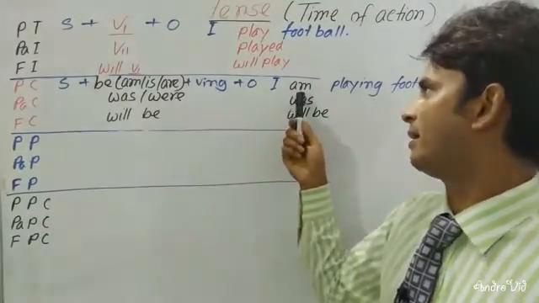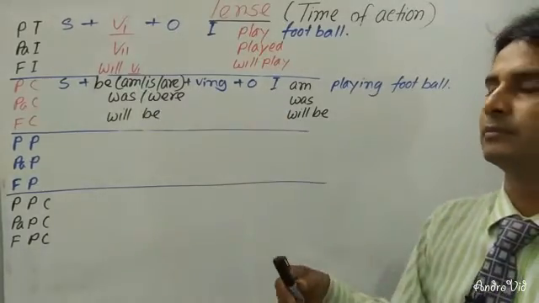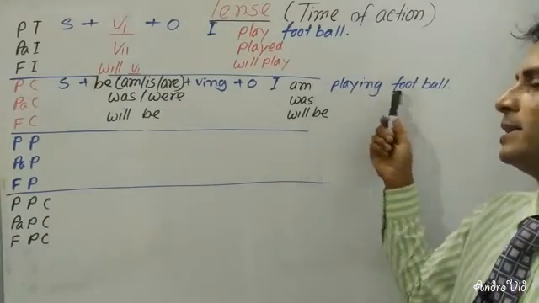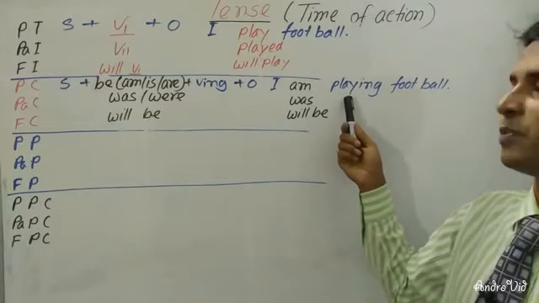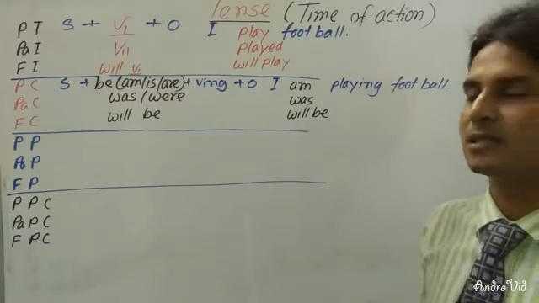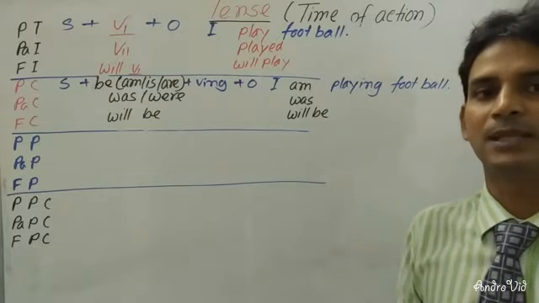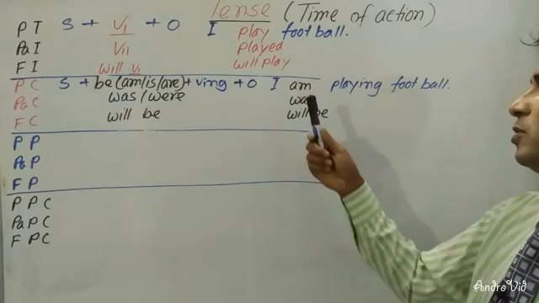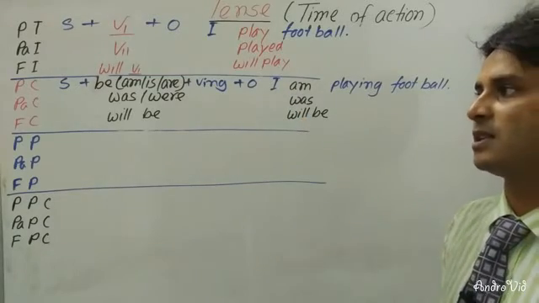Here I am, I is a subject, so it will follow am. So I am playing football. Playing is the present form of verb with ing, then football is the object. In past continuous, you will have to use only the past form of the be verb. So I have used here was instead of am in past continuous.